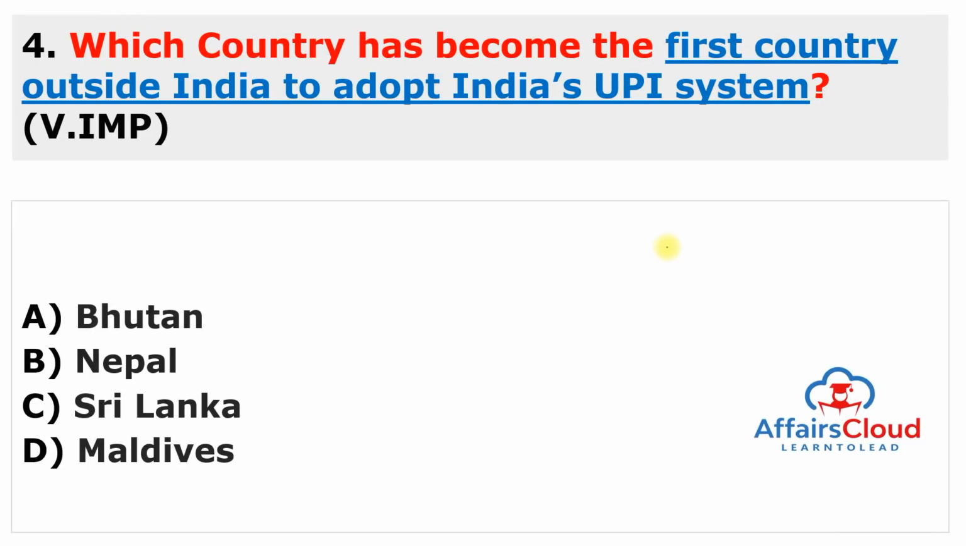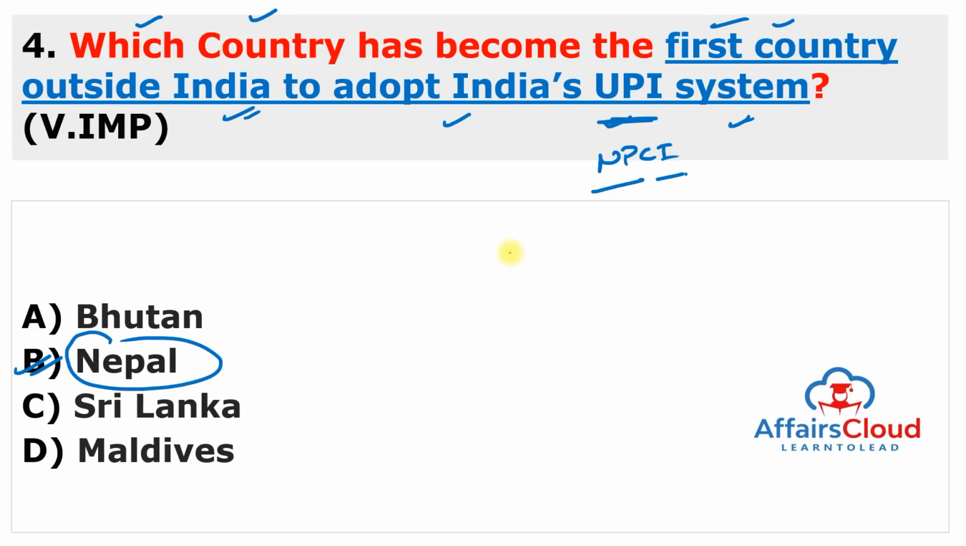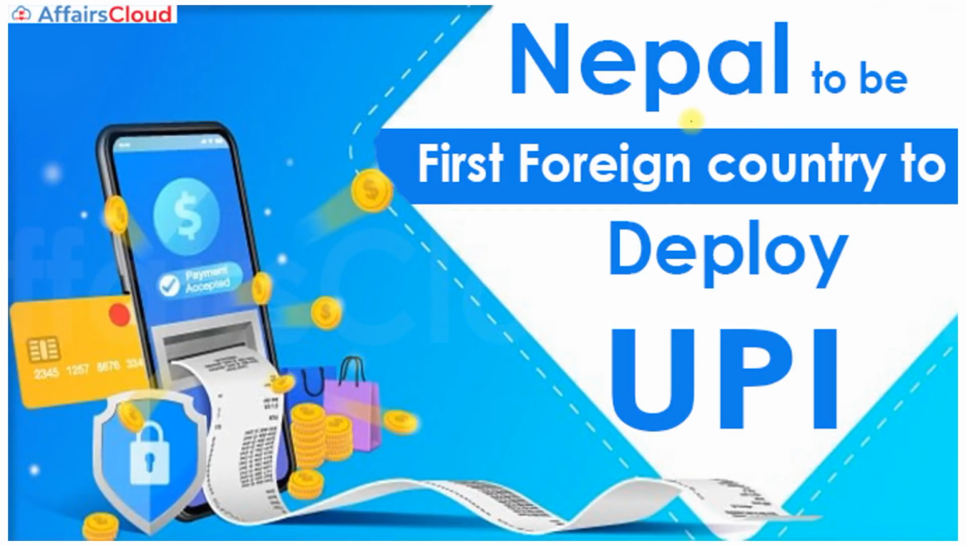Moving to next question. Which country has become the first country outside India to adopt India's UPI system or Unified Payment Interface System, which was started in India by National Payments Corporation of India? And this country is Nepal. So answer of this question is B. So Nepal has become the first country outside of India to adopt India's Unified Payment Interface System, thus enhancing digitalization of the cash transactions. So Nepal to be the first foreign country to deploy UPI.